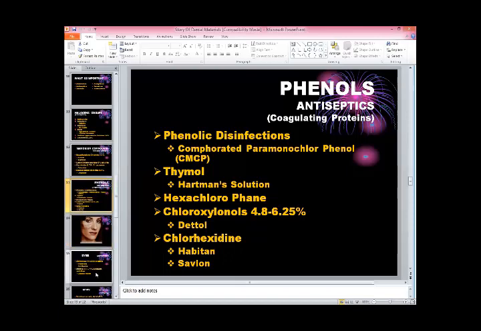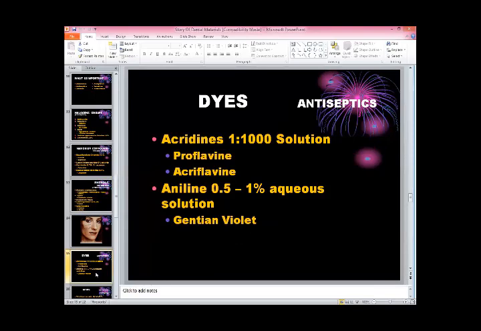Next we are using dyes. Dyes are some coloring agents. They have a very good antiseptic quality, and that quality of these dyes is helping us in our dental field.